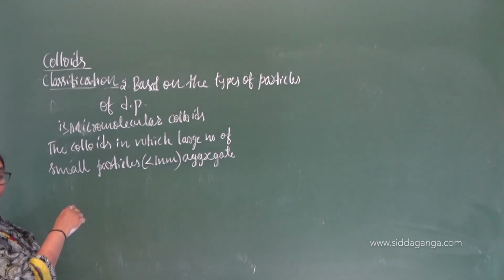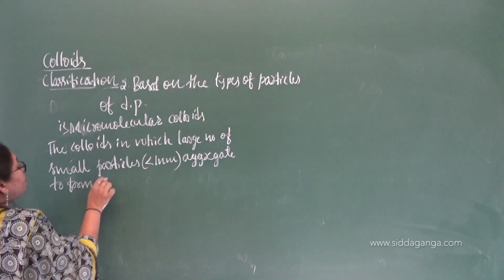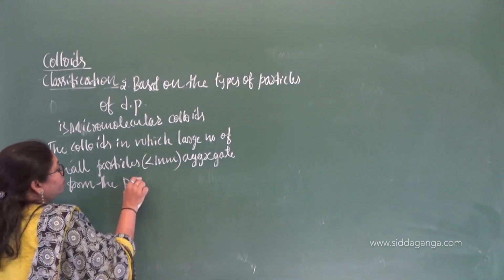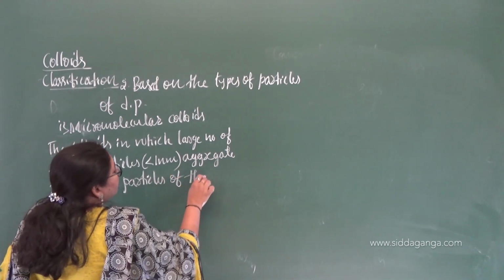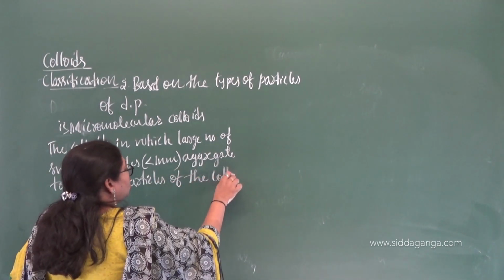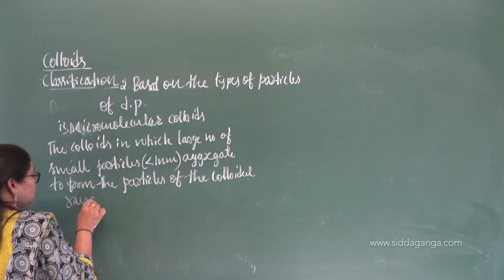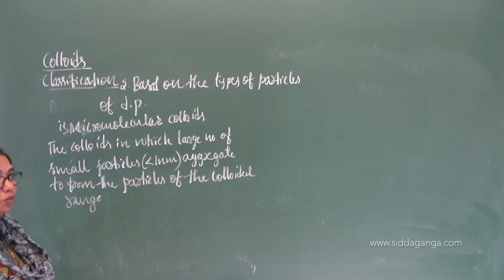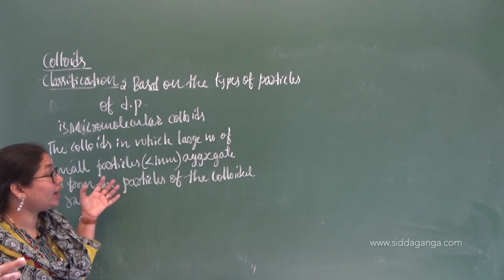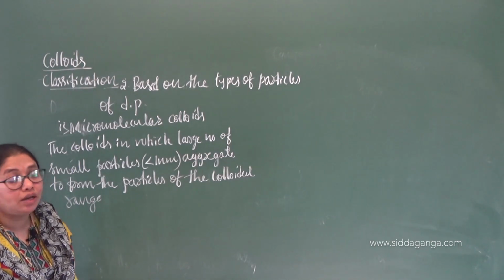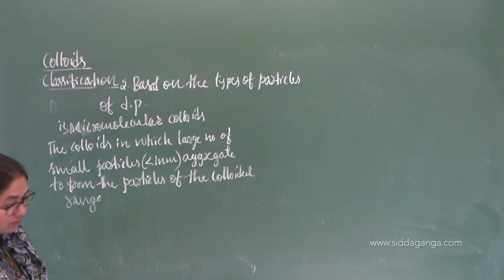Aggregate to form the particles of the colloidal range. So they are very small, smaller than the colloidal particles, but when they aggregate, when they associate with each other, they will form particles which are in the range of colloidal particles.